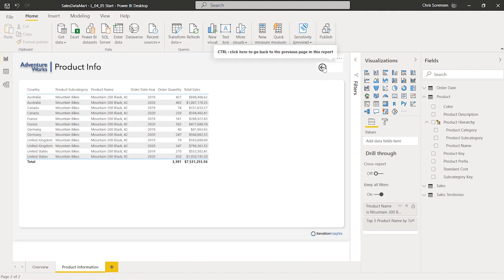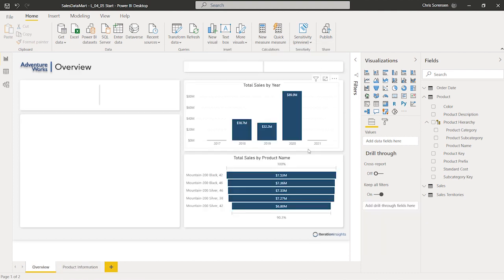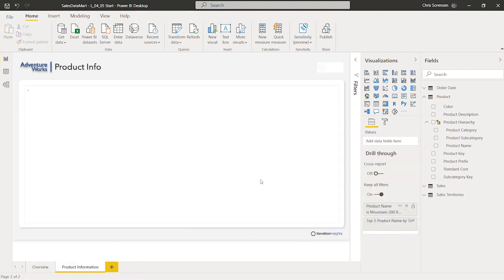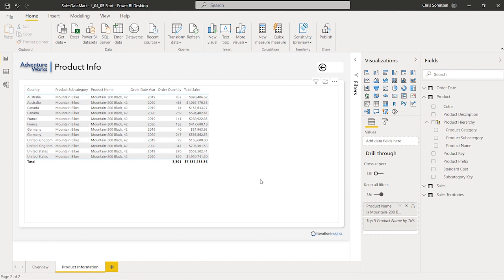But before we do that, let's show you how we can use this control to move us back to the previous page. I'm just going to hover over that arrow, hit the control key, and I can go back like this. So just like that, I can go from a more summarized view of information down to a more detailed view of information. In my mind, this is one of the first steps in enabling people to start moving away from doing all their analysis using Excel tables only. This is the first step in starting to show users what is possible with Power BI in terms of how you can change the data navigation experience. So let's go ahead and work on formatting this table to make it look a little nicer.